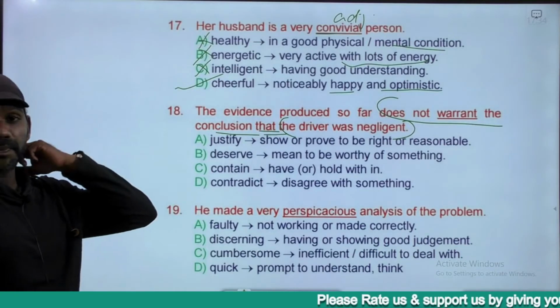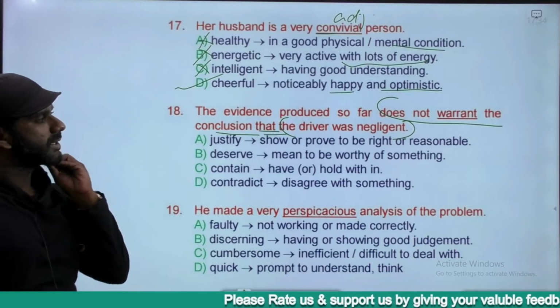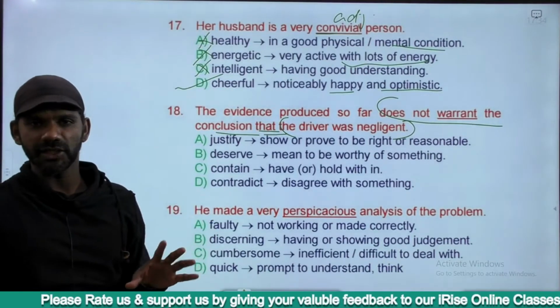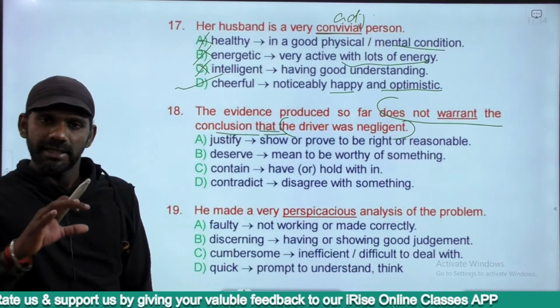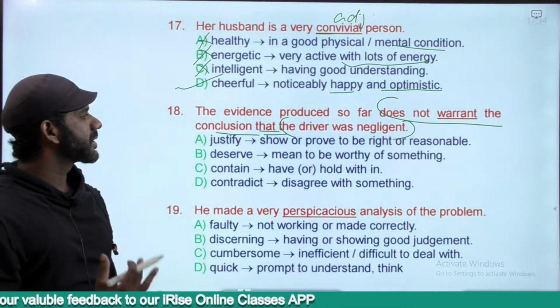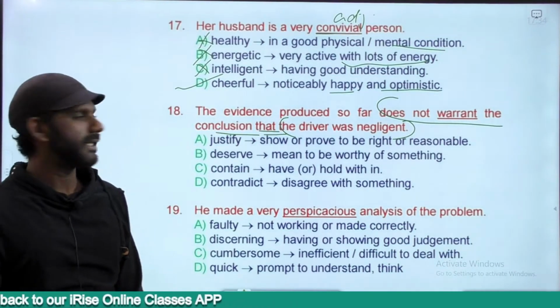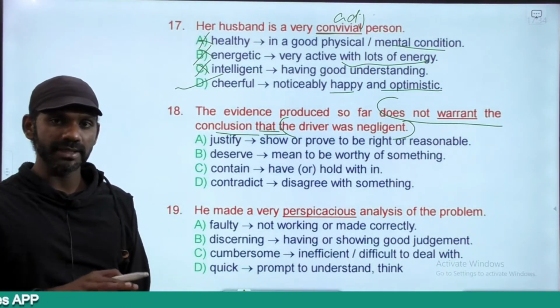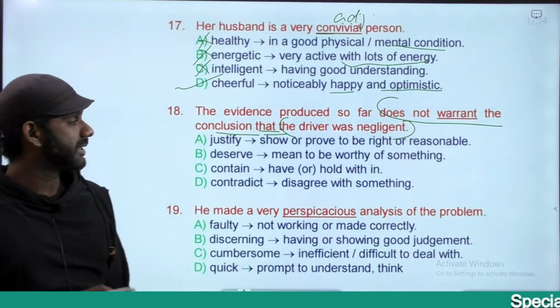The meaning of this sentence is, the evidence produced so far does not prove that the driver was negligent. Clear?